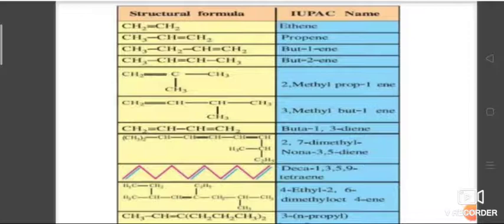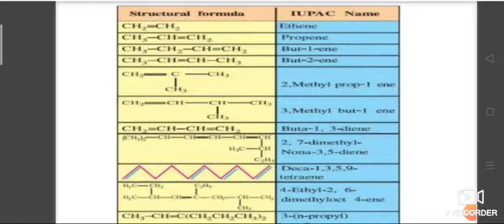Choose the longest chain bearing the double bond. Then number the chain from the end that is closer to the double bond. Write the root word and add the suffix ene. If any substituent is present, write its name before the root word. The general formula of alkenes is CnH2n.